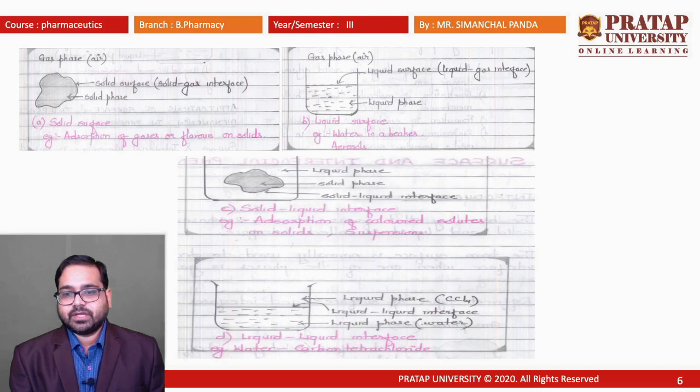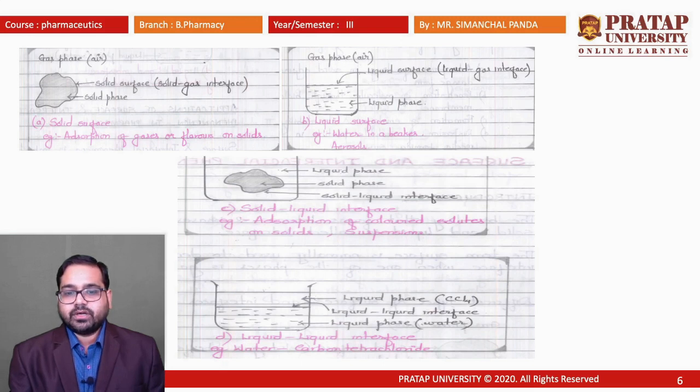Here is another example. If you take two different immiscible liquids, for example oil and water, and keep them in a beaker, we can see different interfaces. First, between the two immiscible liquids there will be a boundary line, that is one interface between oil and water. The second interface is between the water or any liquid and the gaseous phase. So we get another boundary line. Another interface is between the liquid and the solid.